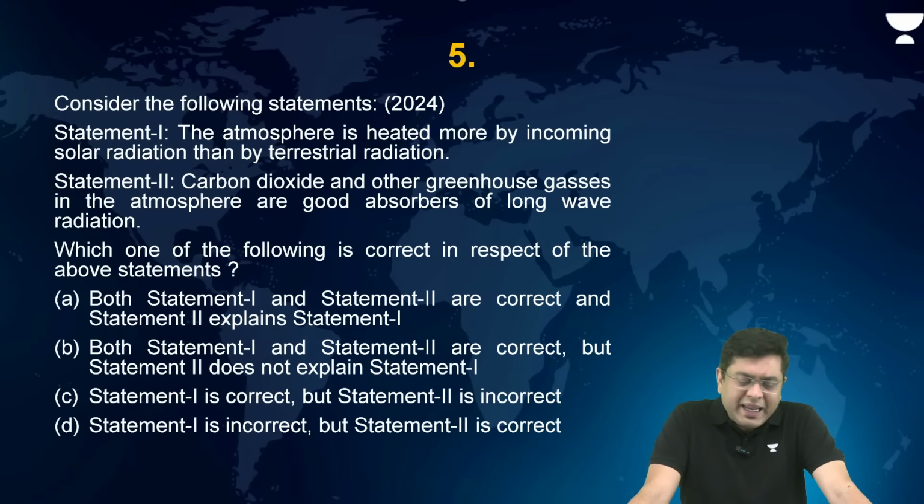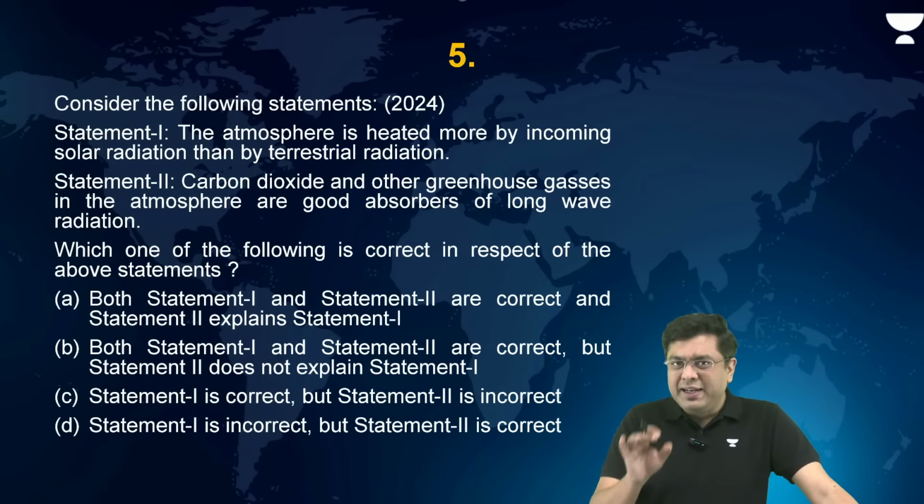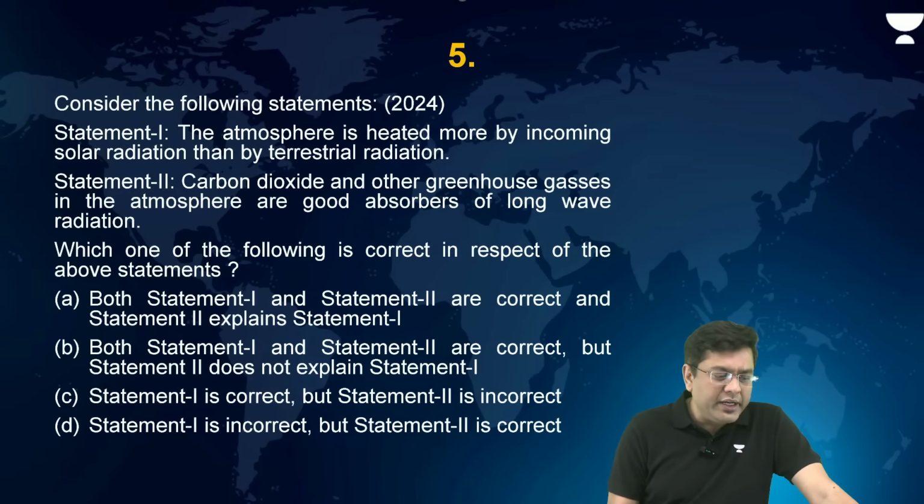Now, the next question, which is also a statement-based question. The atmosphere is heated more by incoming solar radiation than by terrestrial radiation. Carbon dioxide and other greenhouse gases in the atmosphere are good absorbers of long-wave radiation. Now think about it. We have just now talked about the incoming solar radiation and the outgoing radiation as well. So think about it and understand carefully each of the words.